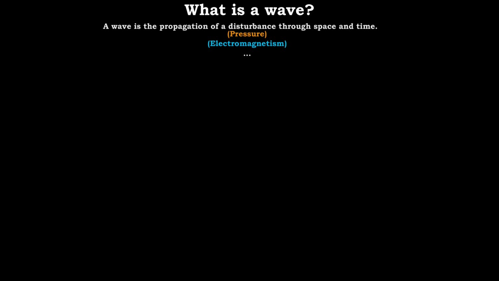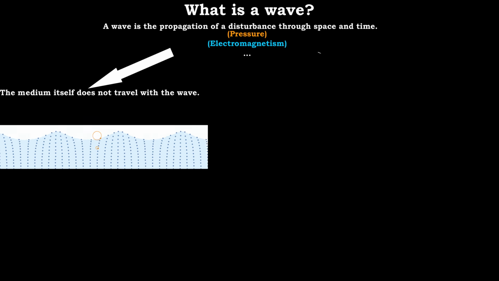So fundamentally, what is a wave? A wave is the propagation of a disturbance through space and time. To build a mathematical description, we first need to identify the properties that every ideal wave shares. The first property is almost trivial. A wave is not an object traveling through space. Instead, only the disturbance propagates. The medium itself does not travel with the wave.